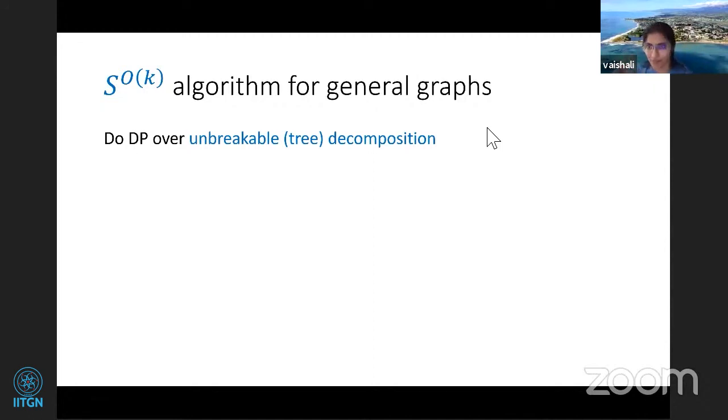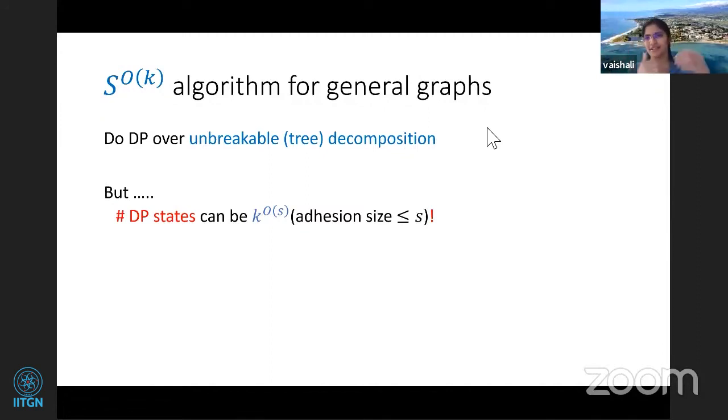But now there's again a problem for doing this DP. Let's see what it is. The number of DP states can be K to the order S. If we go back to what we did even for S to the S for general graphs, there it was not a problem because already you were spending K to the S time. If the guesses for this adhesion were K to the S, there are S vertices in this adhesion and each one can go in any one of the K components. So a direct thing would give you K into K into K, which is K to the order S. There it was fine, but here it is not fine because we want an S to the K algorithm.